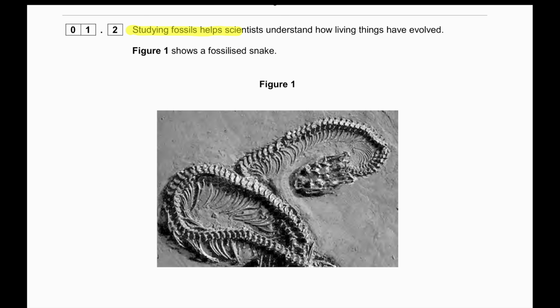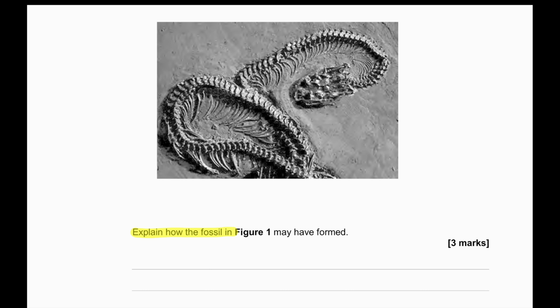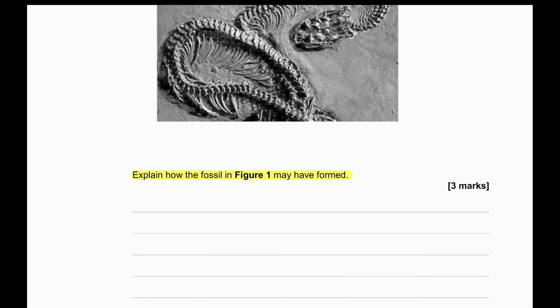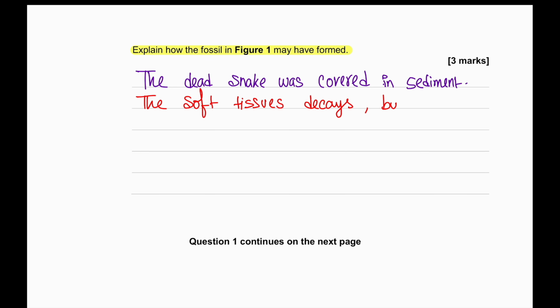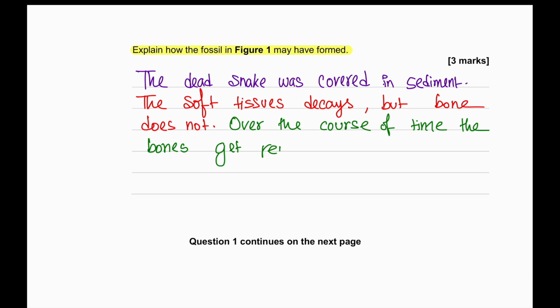Studying fossils helps scientists understand how living things have evolved. Figure 1 shows a fossilized snake. Explain how the fossil in Figure 1 may have formed. So the dead snake was covered in sediment and the soft tissues decay, but the bone doesn't decay. Over the course of time, the bone gets replaced by minerals.